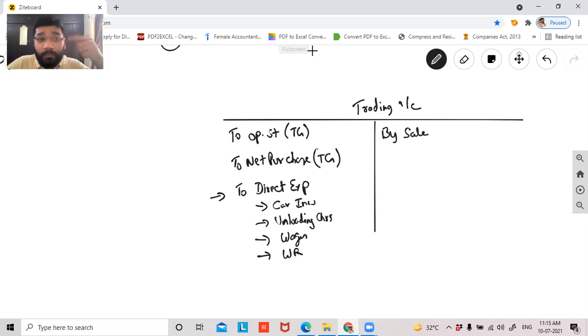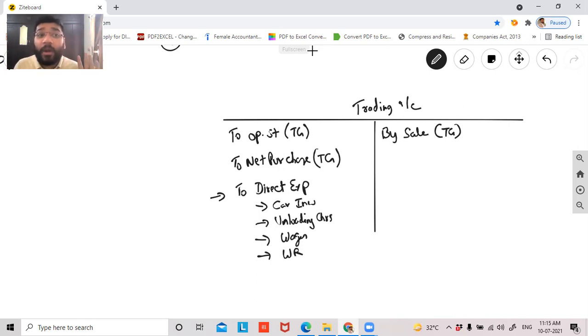Sir, the goods that you purchase with the intention to trade, that trade goods will be sold here. Sir, only traded goods will come. How about the goods that are manufactured? That I'll tell differently. When I do the accounting for manufacture, that I'll tell. Now I'm discussing the trading account, which is exclusively for the traded goods.